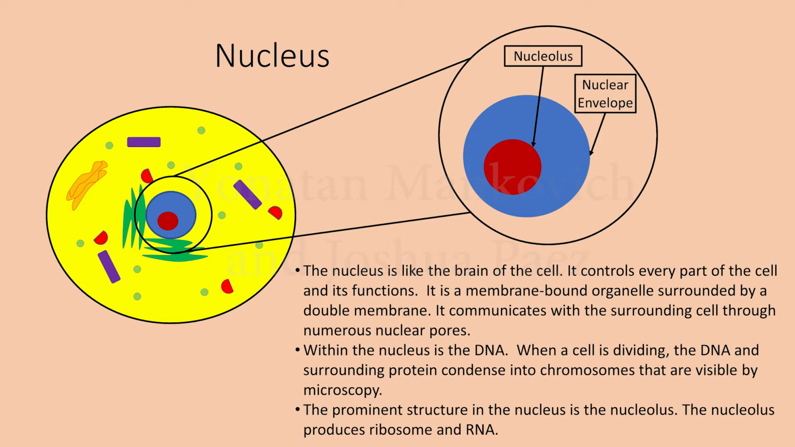When a cell is dividing, the DNA and surrounding protein condense into chromosomes that are visible by microscopy. The prominent structure in the nucleus is the nucleolus. The nucleolus produces ribosomes and RNA.